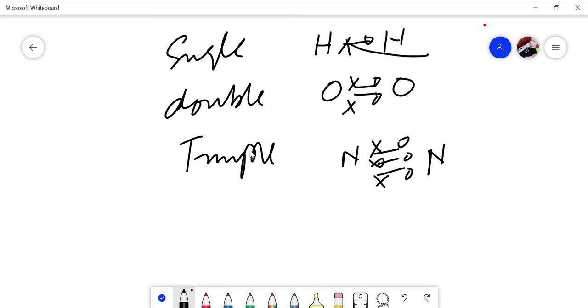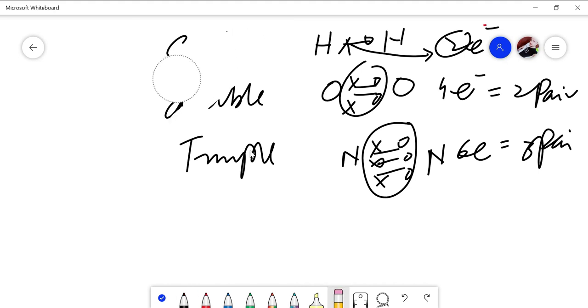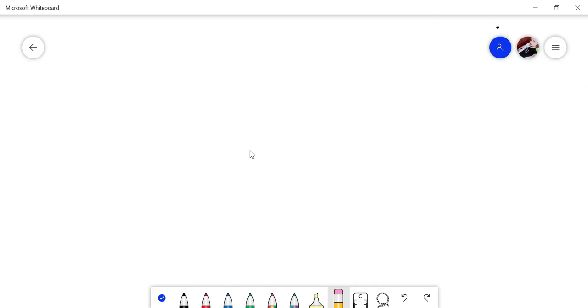So how many electrons are there? Two electrons are there. 2e means two electrons. How many electrons are there? Four electrons. And how many electrons are there? Six electrons. How many pairs? Two pairs. How many pairs? Three pairs. And this is one pair. Any question?